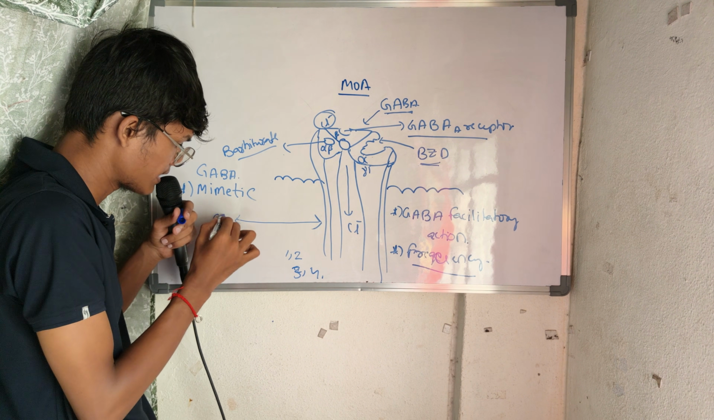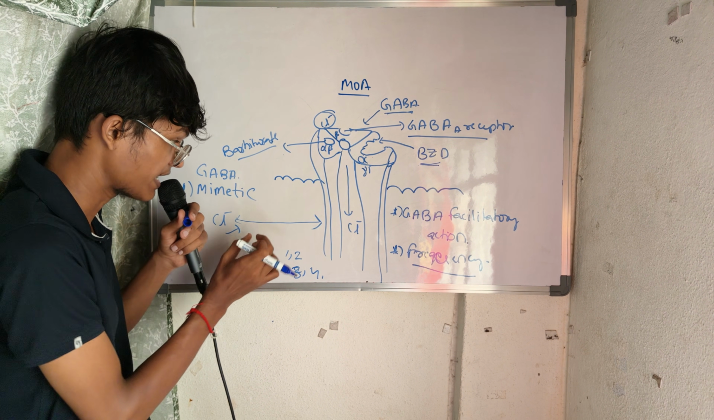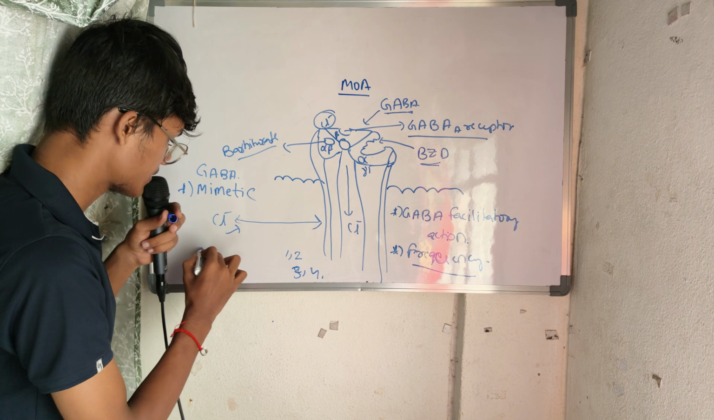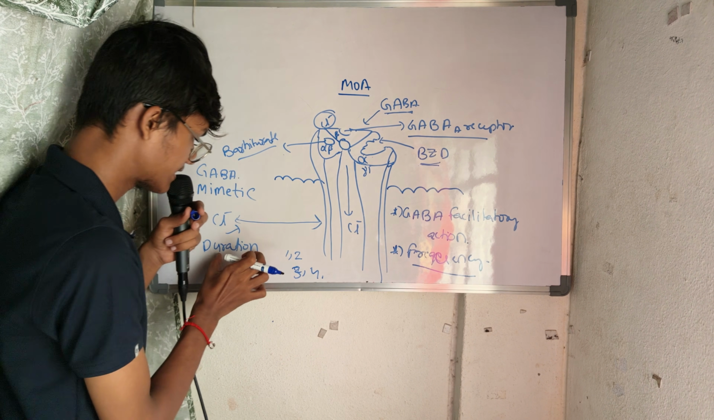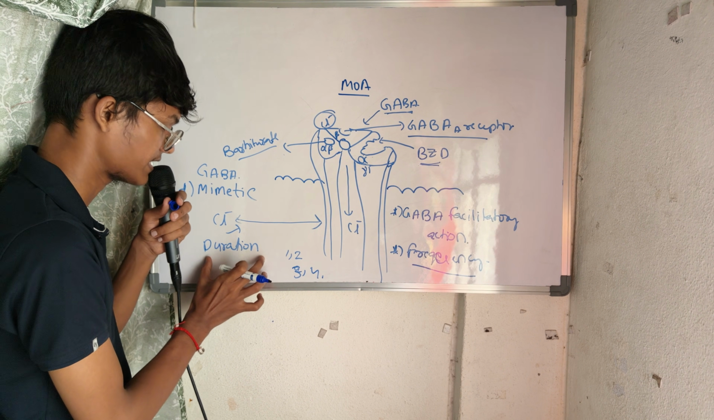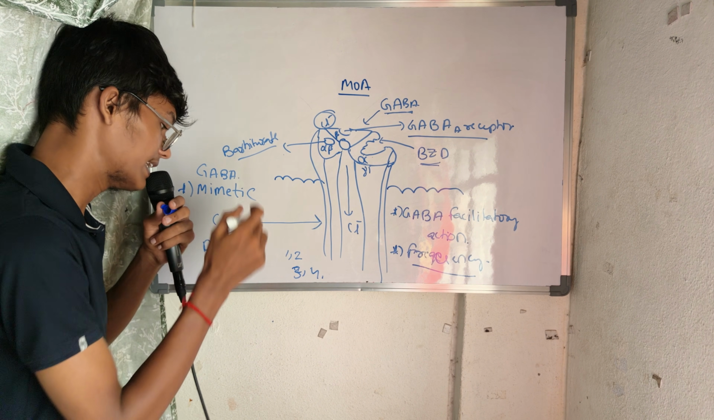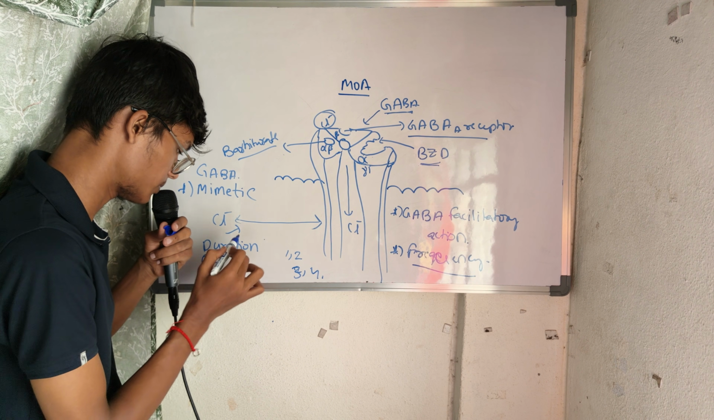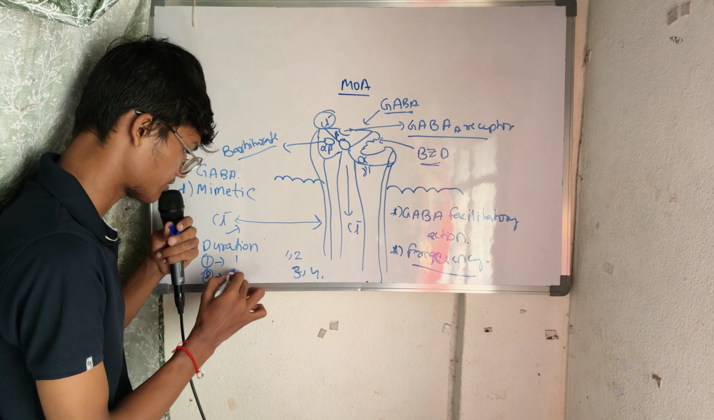See, if this chlorine channel is opened, it will make the duration of the opened chlorine channel more. The duration is increased. With benzodiazepines the frequency is increased, but here the duration is increased. It is GABA mimetic action. For example, without barbiturates, if it opened for 1 second, whenever you give barbiturates, it will open for 5 seconds.